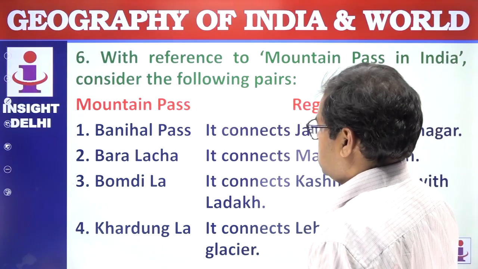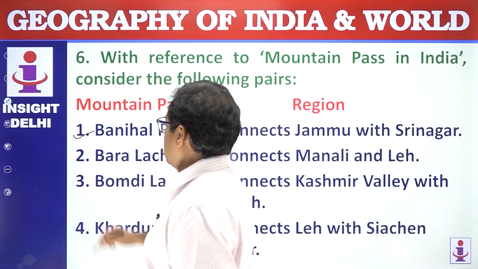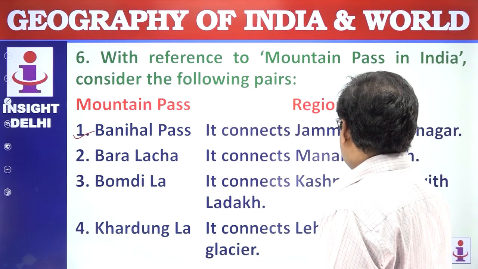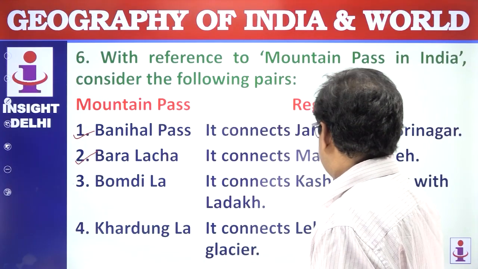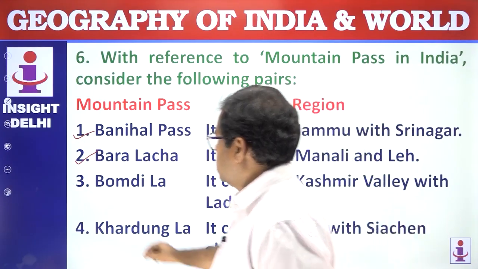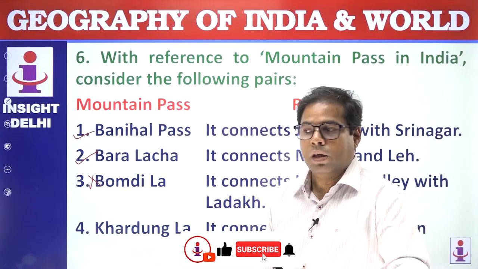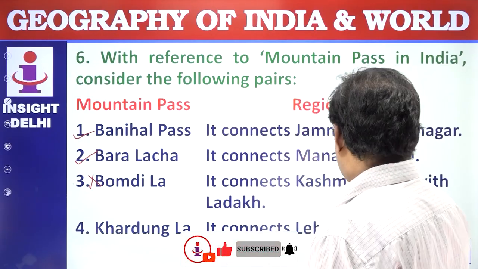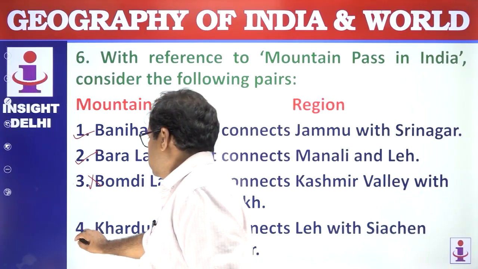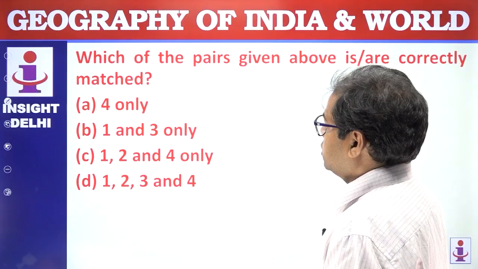Banihal Pass connects Jammu and Srinagar. This is correct. This is in the Pir Panjal range. Baralacha La connects Manali and Leh. So this is in the Dhauladhar range. Bomdila connects the Kashmir Valley and Ladakh. This is wrong. Bomdila is on the border of Arunachal Pradesh. This connects the Tawang Valley with Lhasa. Khardung La connects Leh and Siachen. This is also correct. So which of the pairs above are correctly matched?